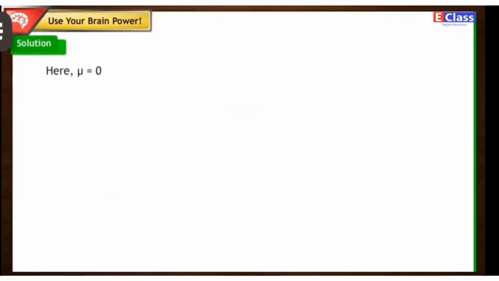Answer. Here, u is equal to 0. Therefore, s is equal to ut plus 1 upon 2 at square, that is equal to 0 plus 1 upon 2 at square.